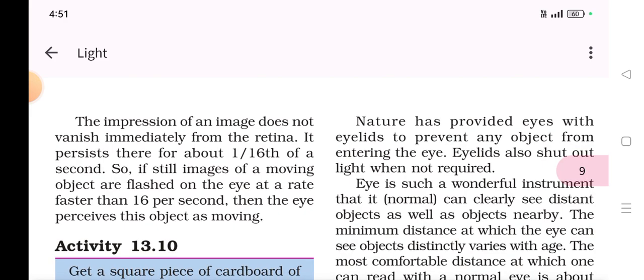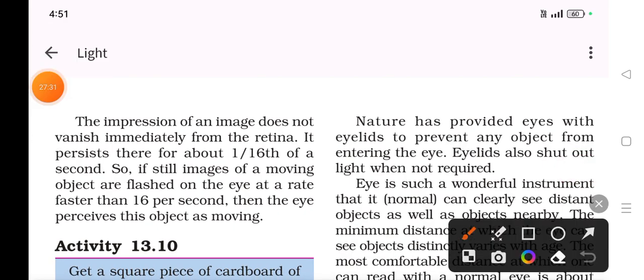The impression of an image does not vanish immediately from the retina.